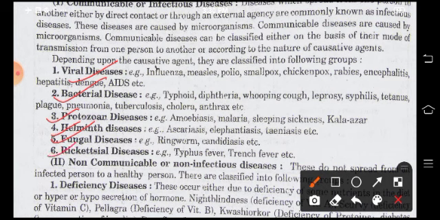rickettsia. So, viral diseases like influenza, measles, polio, they are caused by virus. Bacterial diseases include typhoid, diphtheria, whooping cough, leprosy, etc. Protozoan diseases include amoebiasis, malaria, sleeping sickness. Helminthes diseases include Ascaris, elephantiasis, etc. Fungal diseases include ringworm, candidiasis. Rickettsia diseases involve typhus fever, trench fever, etc.